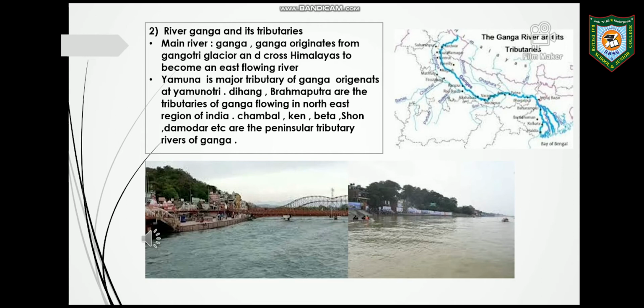From time to time, Ganga meets its tributaries and hence its discharge increases. Ganga receives Brahmaputra as its tributary and reaches Bangladesh. The huge volume of both water as well as deposition led to the formation of a large delta. Besides these Himalayan rivers, Ganga receives a number of tributaries from the peninsula, that is Chambal, Ken, Betwa, Son, Damodar, etc.